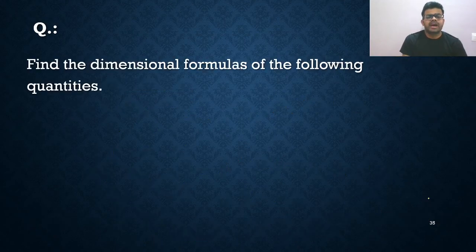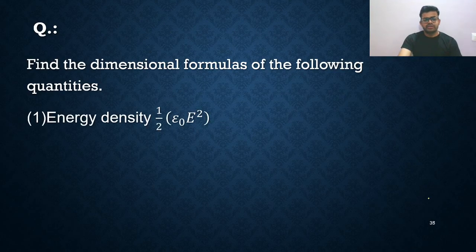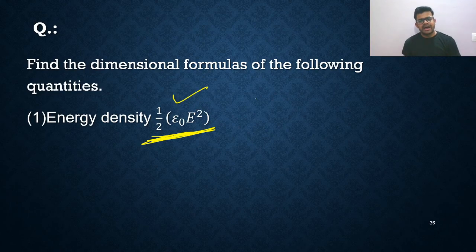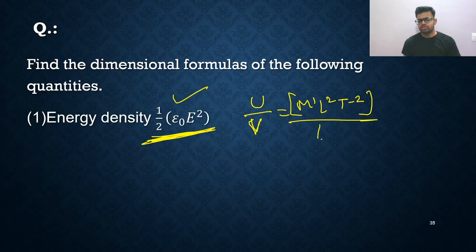Next, find the dimensional formulas of the following quantities. First, energy density. Energy density means you divide energy by volume. Energy is M1 L2 T minus 2, so I've given the simplest approach: divide by L3. Energy per unit volume is called energy density.